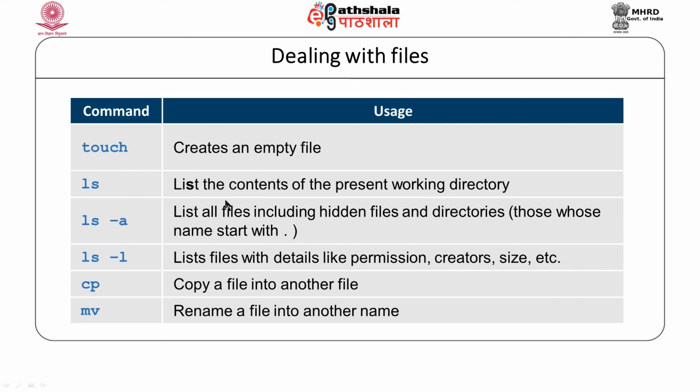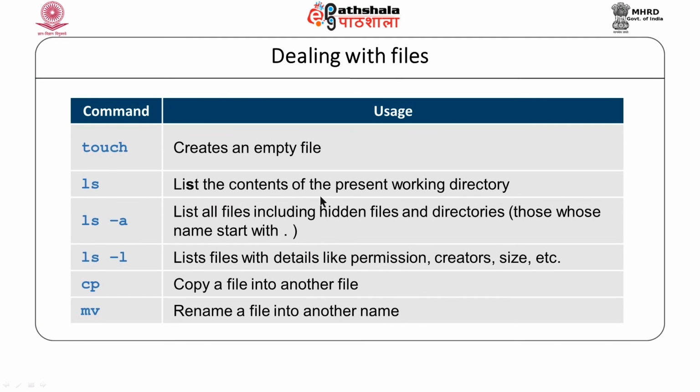So, the cp and mv commands generally take two arguments. The ls command, as I said, is to list the contents of a directory. It can list the files as well as directories. ls -a lists all files, which includes hidden files, and ls -l will provide a long listing. It lists a few other details like permissions, who is the creator, group of that person, size and so on.